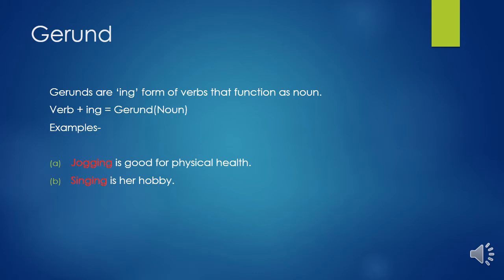Jogging is good for physical health. Here you can see jogging is the noun as well as verb, and that's why jogging is the example of a gerund here. You can see the second example. Singing is her hobby. Again singing is the noun as well as verb also. Singing is the combination of noun plus verb, and that's why this is a gerund.